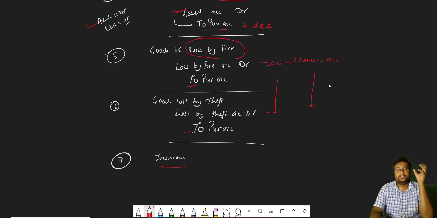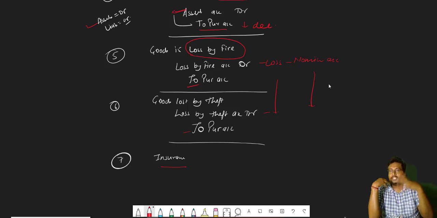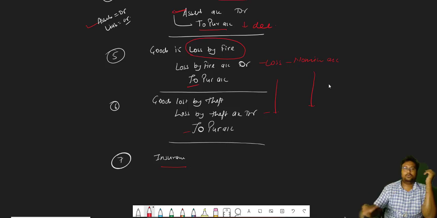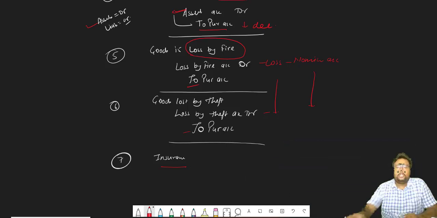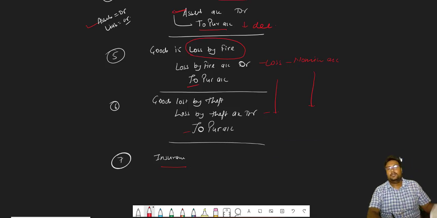Next one is insurance entry. Sometimes goods are insured. And when goods are insured and any particular loss has happened with the goods, how the recovery from the insurance company is recorded, what journal entry will be there, we will learn that also. Okay, so let's proceed. Beta, the first entry with the insurance will be very simple.